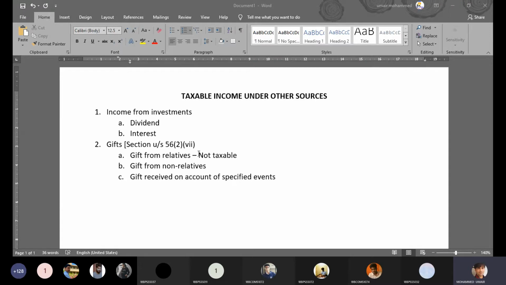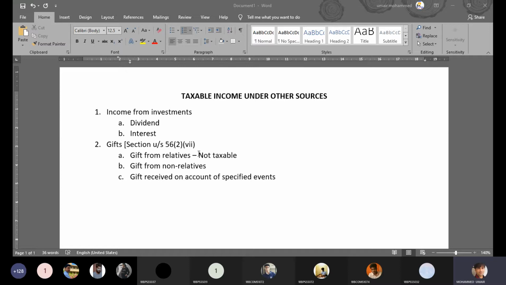So what is category number 5? Lineal ascendants and lineal descendants of the assessee. The sixth category is also the same, but it is of your spouse. That means any lineal ascendants or descendants of the spouse of the assessee.